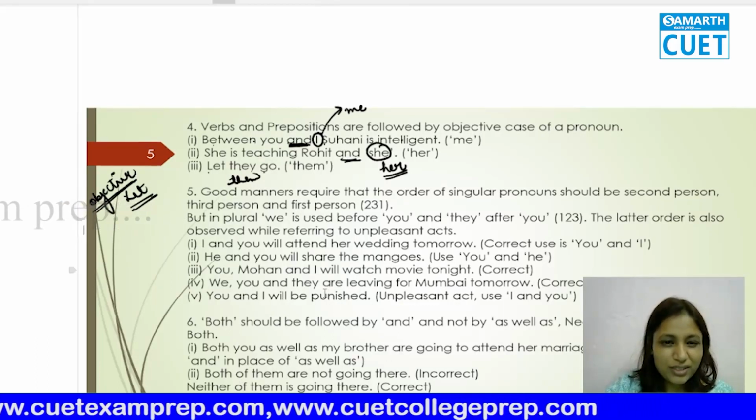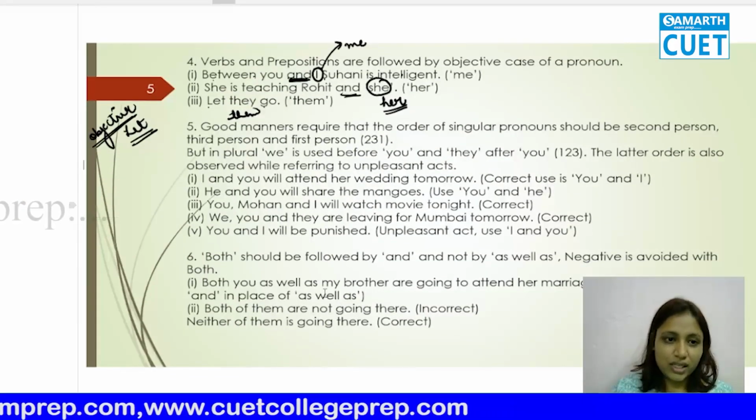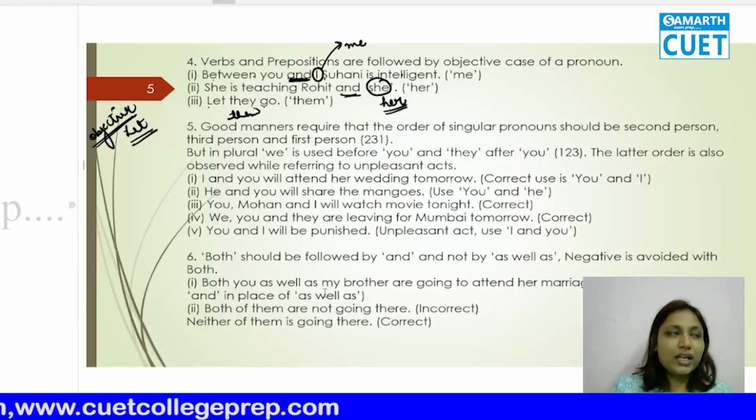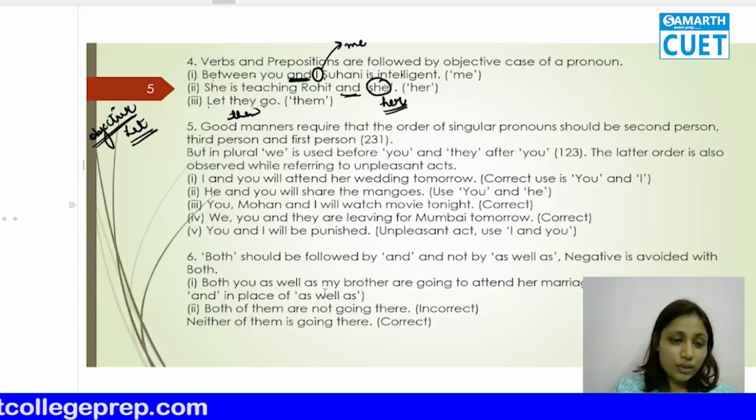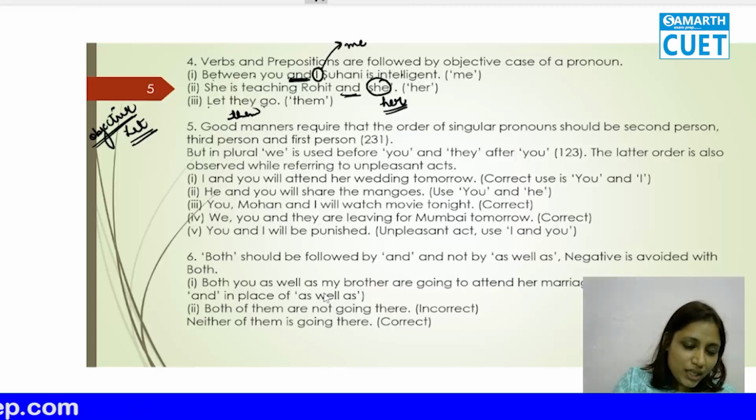Now the fifth rule. The fifth rule is very interesting. It's interesting in the way that you're talking about something good that has happened. For example, there are three persons, like I told you: first person, second person, and third person.